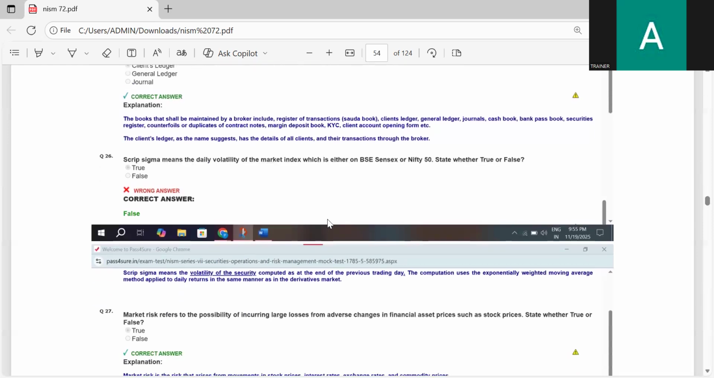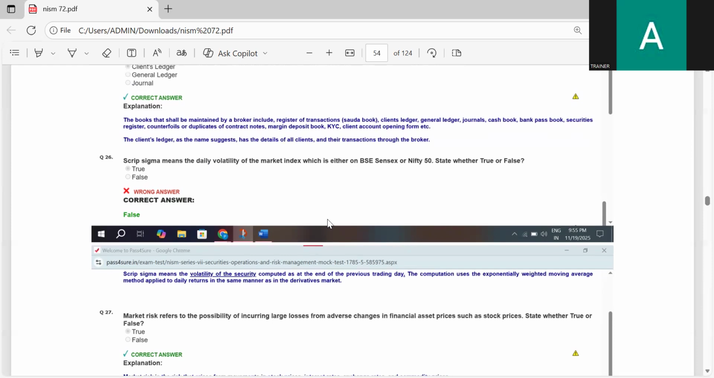Scrip sigma means the daily volatility of the market index, which is either the BSE Sensex or Nifty 50. State whether true or false. It is false.